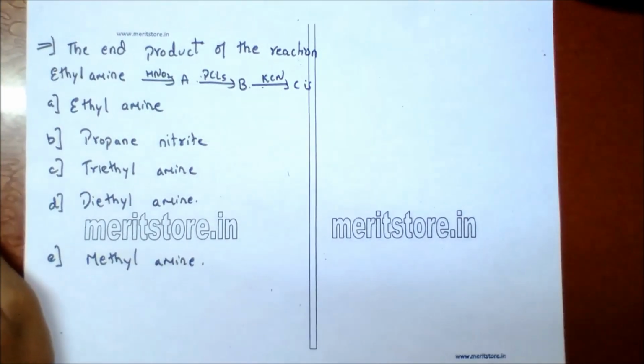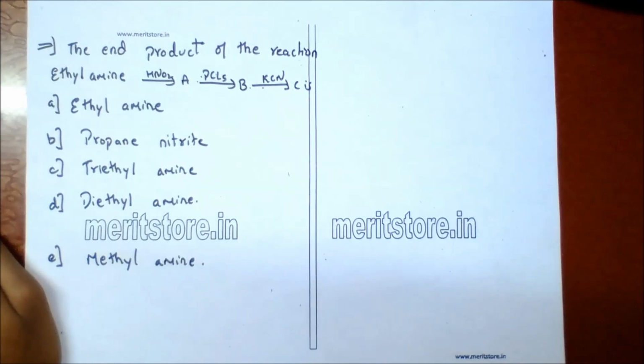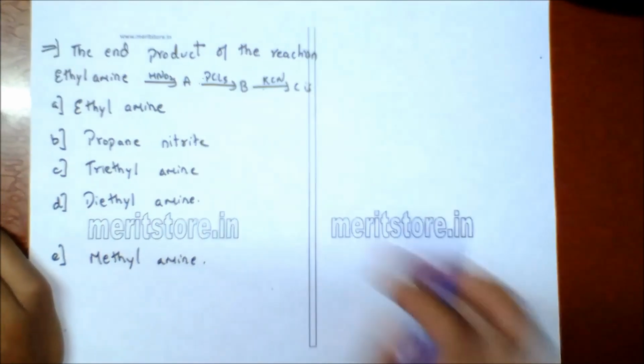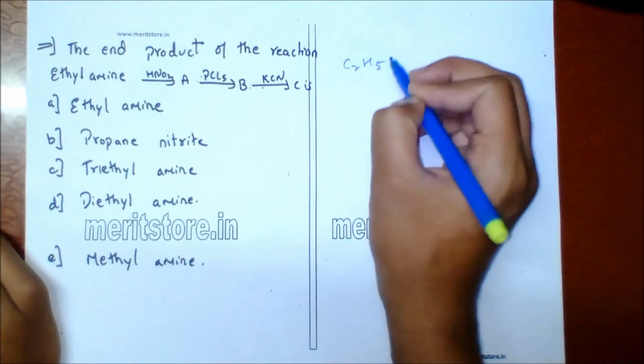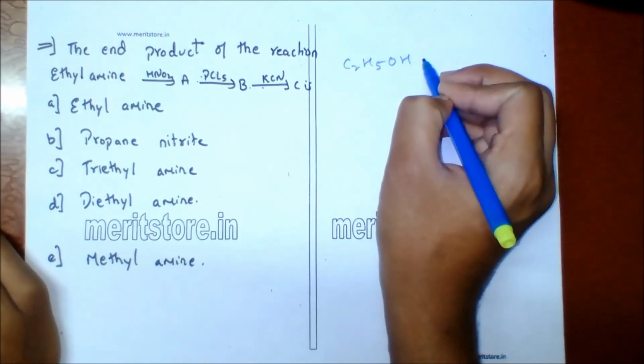The end product of the reaction: ethylamine with HNO2 gives A, with PCl5 gives B, and with KCN gives C. So here we have to find the end product. When ethylamine reacts with HNO2, the product A is ethyl alcohol plus nitrogen plus water.